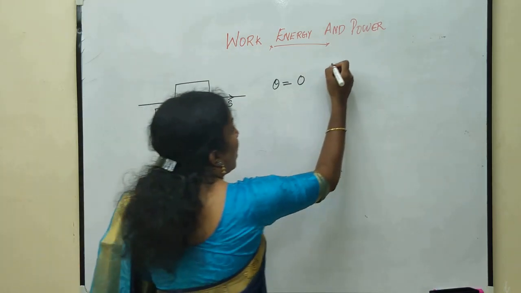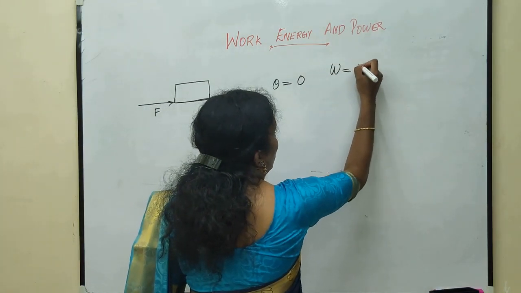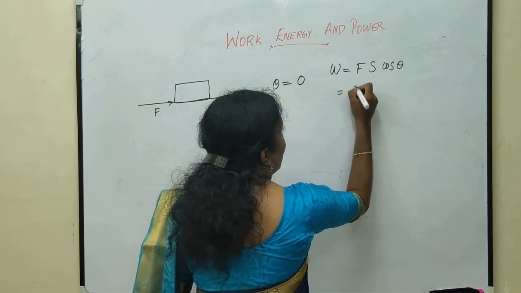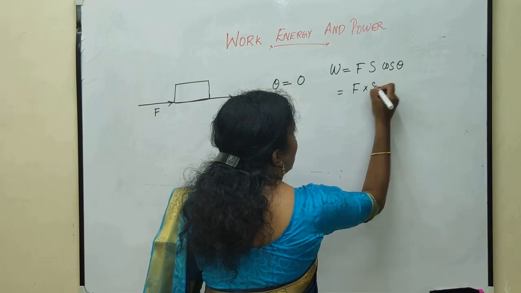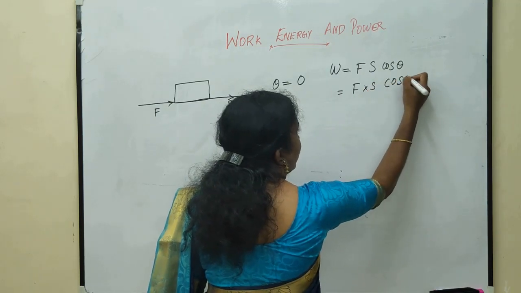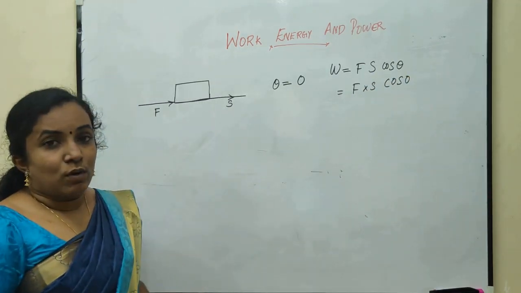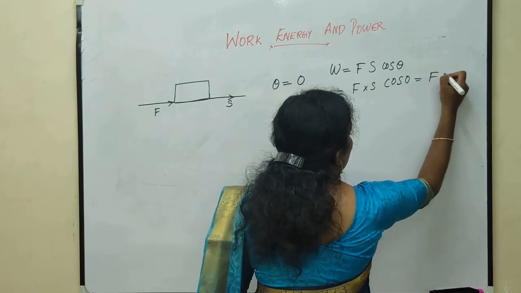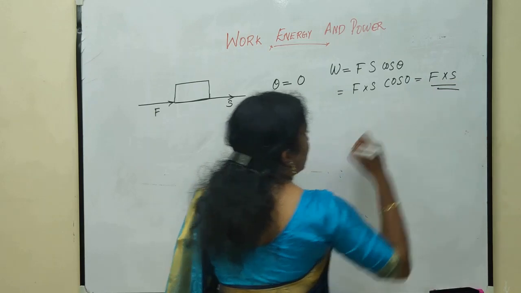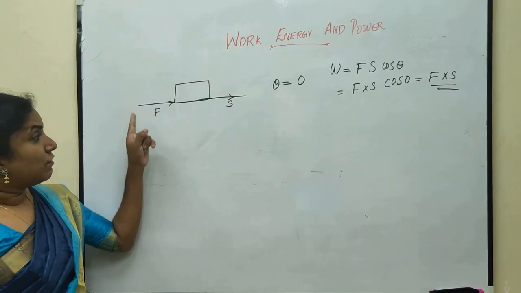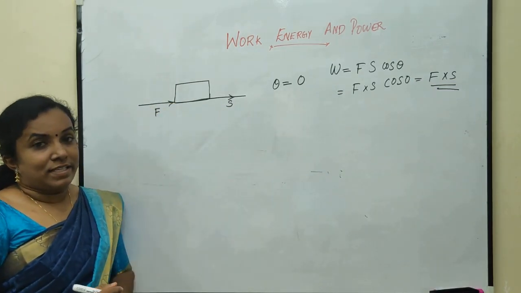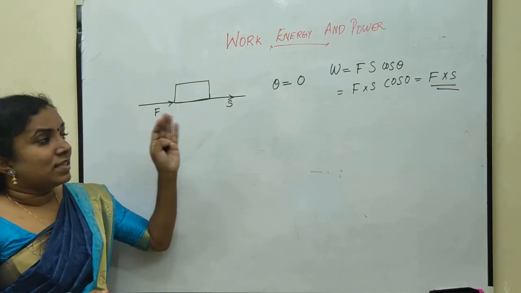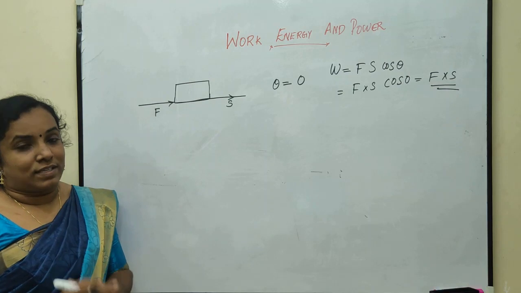Now, our expression W is equal to Fs cos theta becomes Fs cos 0. What is the value of cos 0? It is 1. So, we can write it as F into S. So, when force is in the direction of displacement or displacement is in the direction of force, the work done is equal to F into S.